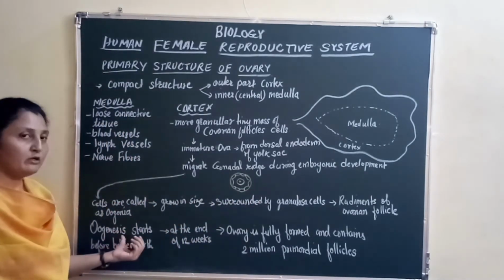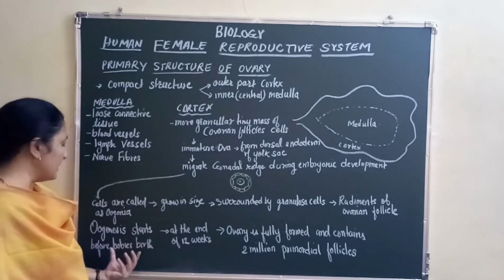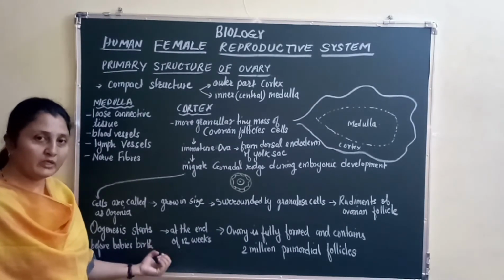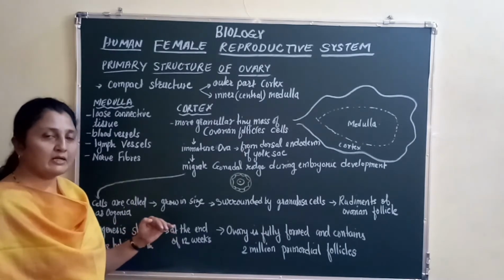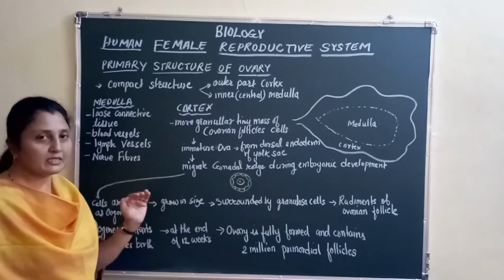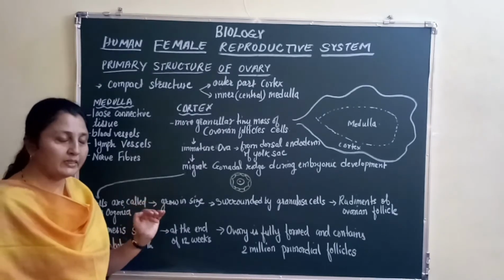Now let me highlight, oogenesis starts before the birth of the baby. That is, formation of oogonia or egg cells starts before the girl is born, correct? So still she is in the womb of the mother, right?